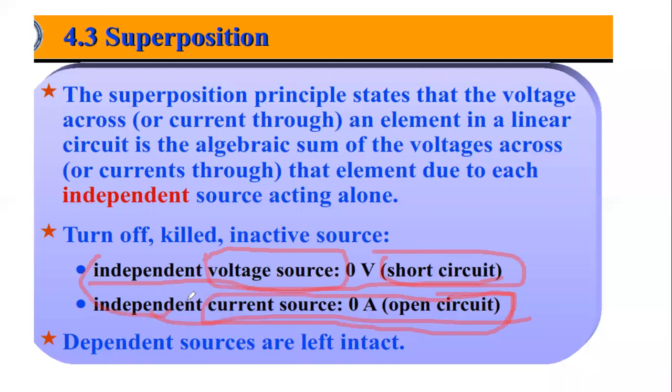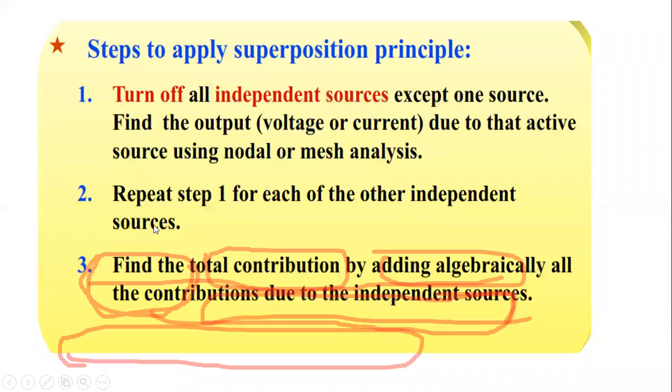Moreover, this is applicable only for independent sources, not for dependent ones. Switching on or off, short circuit and open circuit is done only for independent sources. Dependent sources are left intact. So now let us try to see the concept of this.